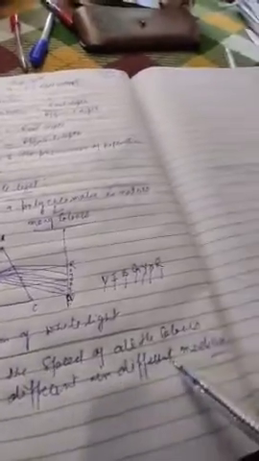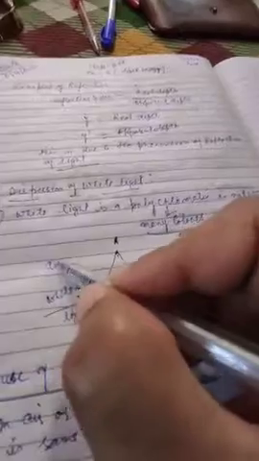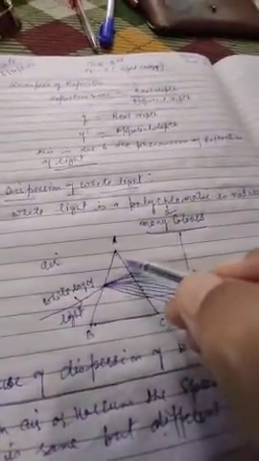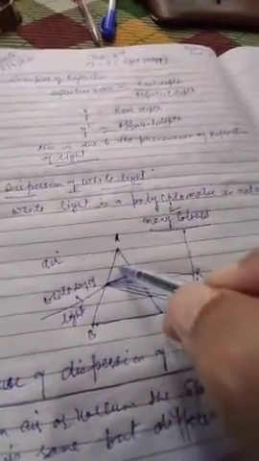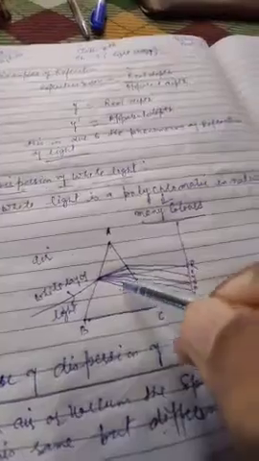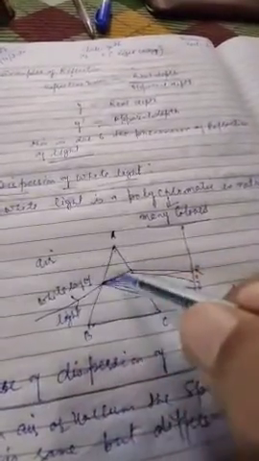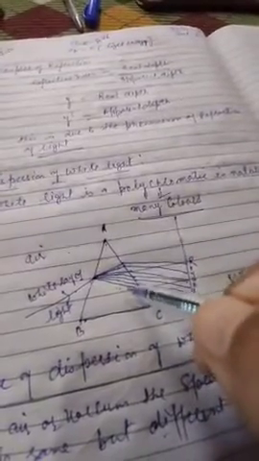What? Different in different media. Now just see that this is air and now it is glass. Prism is made up of glass. So the medium changes. This is air medium and this is glass medium. So in air the speed of light of all the colors is the same. When it disperses in the prism, the speed of all the colors changes.